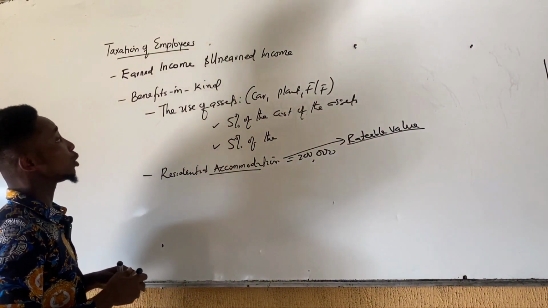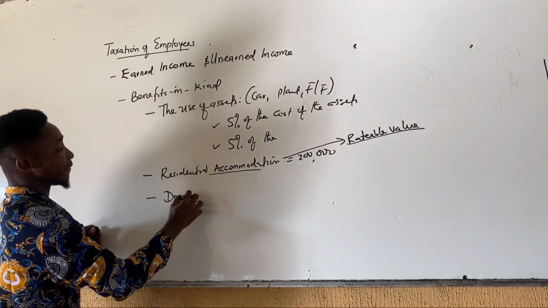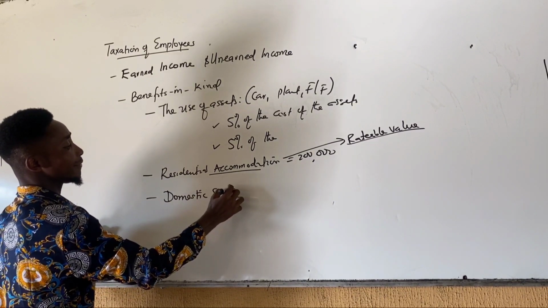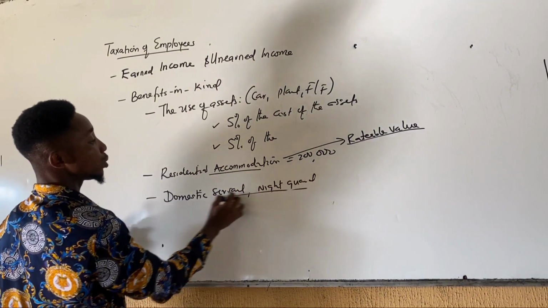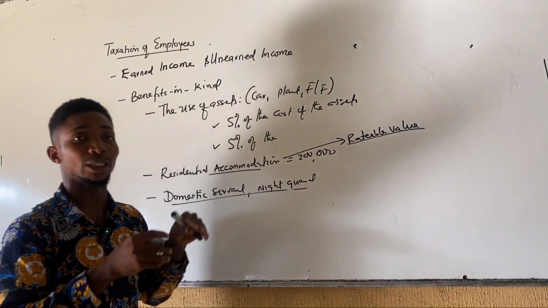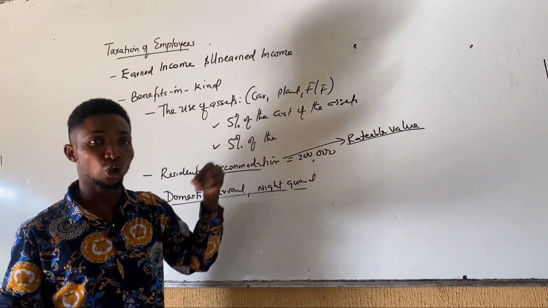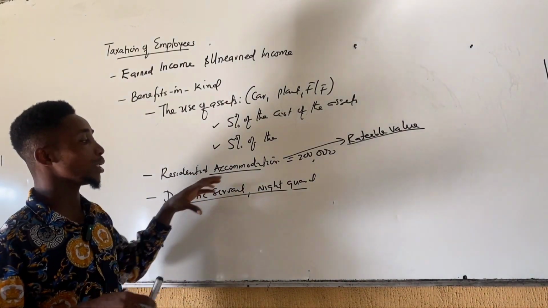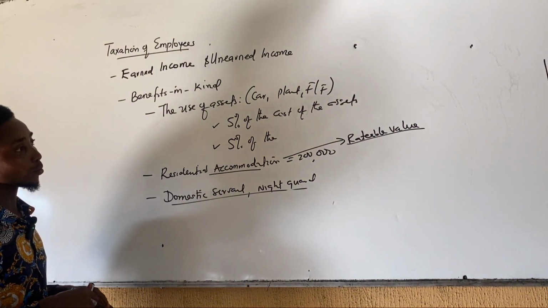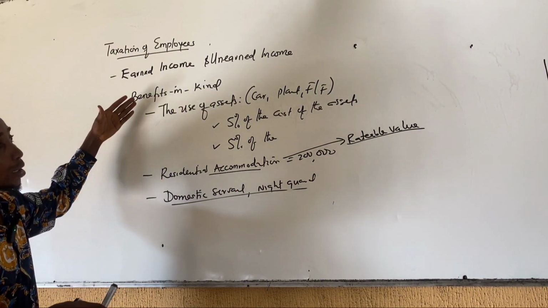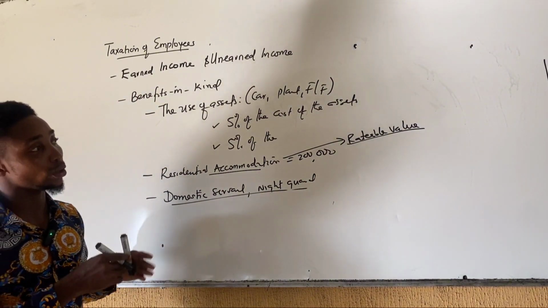Another thing that the employee may also enjoy as benefit in kind is a domestic servant. Domestic servant, night guard, etc. So anyone paid to serve the employee, it is deemed that the employee has enjoyed an income equivalent to the amount that was paid for these services. So all these are categories of income that an employee should be taxed on.